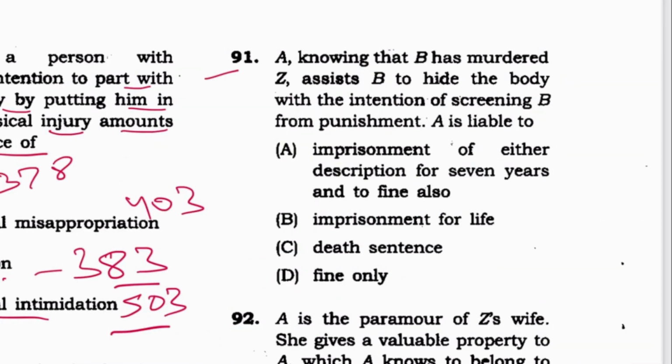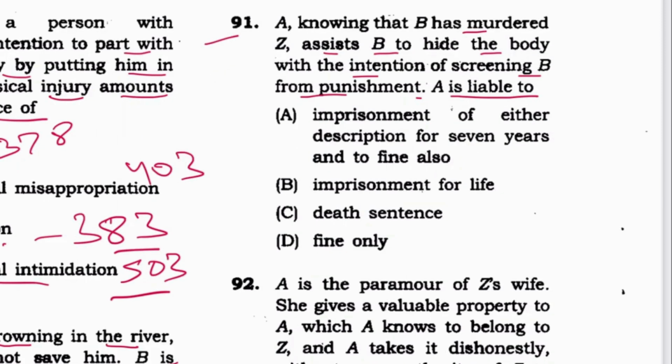Next 91. A knowing that B has murdered Z assists B to hide the body with intention of screening B from punishment. A is liable to. This is illustration to section 201 IPC. And the punishment is 7 years and fine also. A is the answer.